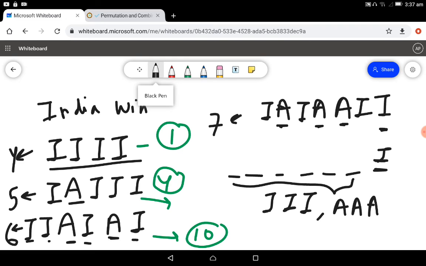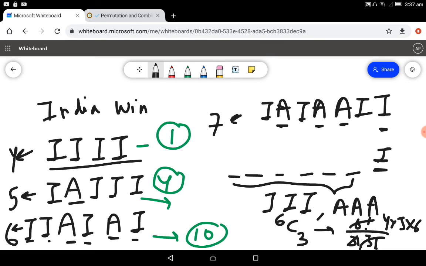So in this case, the number of possible combinations will be 6C3, and let's calculate 6C3. It will be 6 factorial by 3 factorial, 3 factorial, and 3 factorial and 6 factorial will cancel and give 4 into 5 into 6. 3 factorial is itself 6, so it will cancel and it will give us 20. So in this case, there are going to be 20 possible cases.